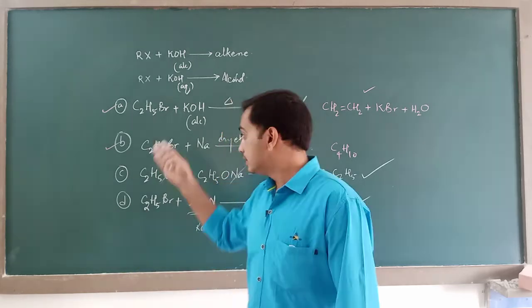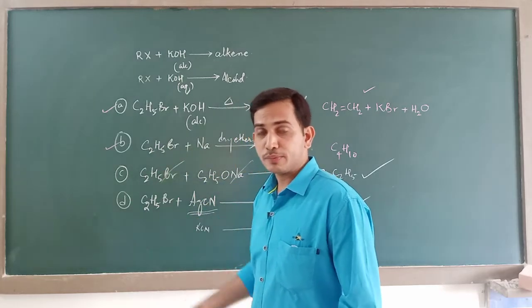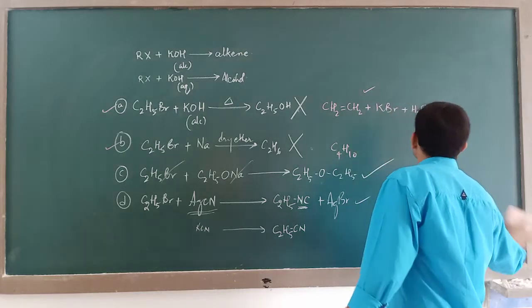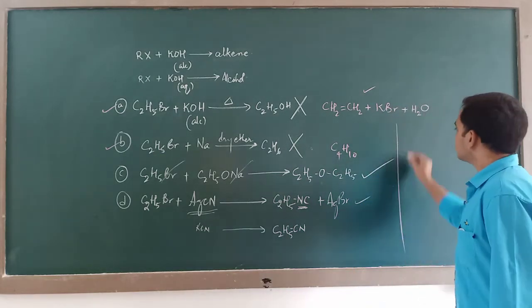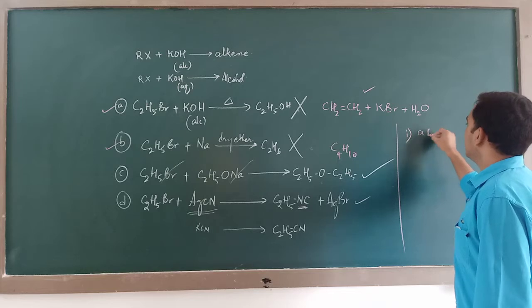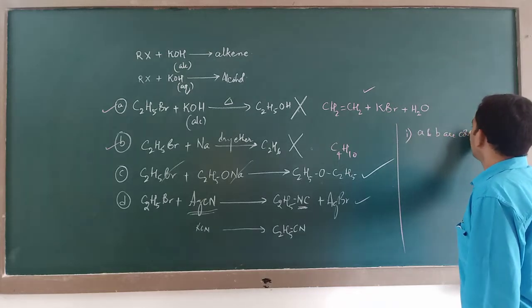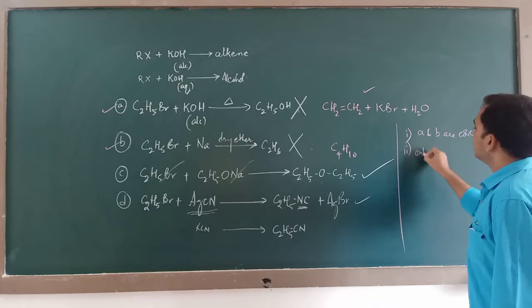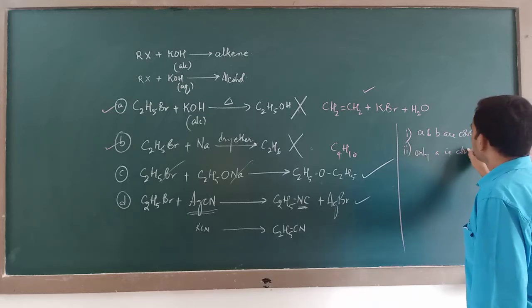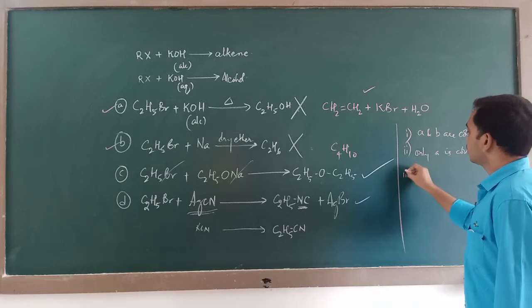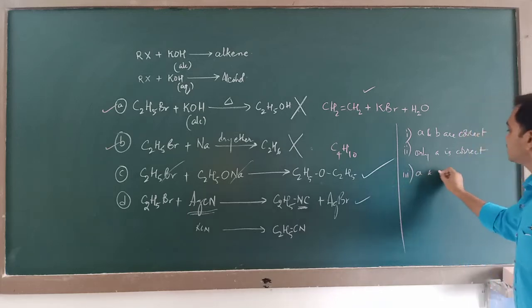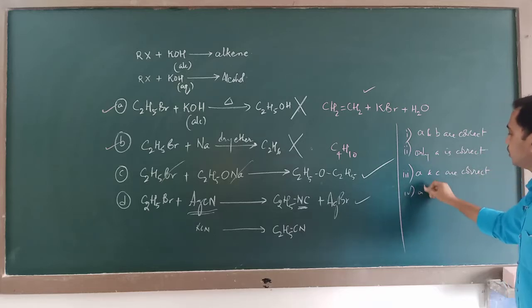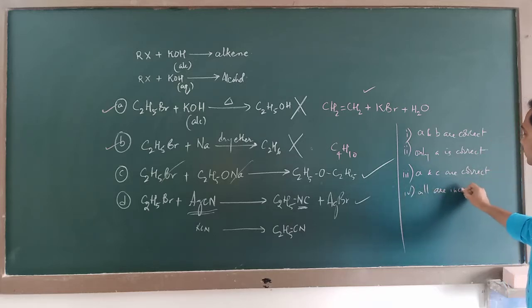In that case, after giving these options, they will give you another set of options, like: first option, A and B are correct; second option, only A is correct; third option, A and C are correct; fourth option, all are incorrect.